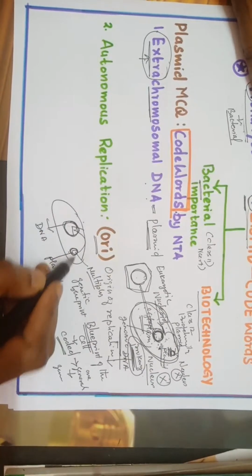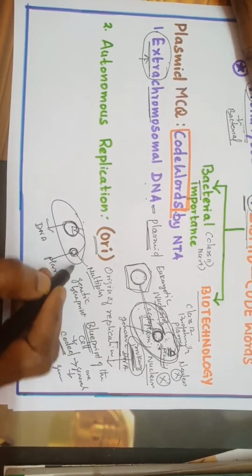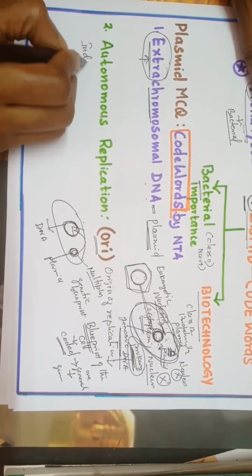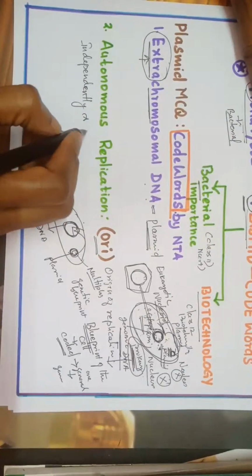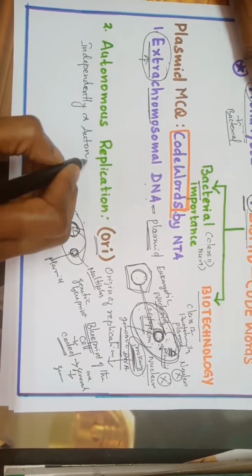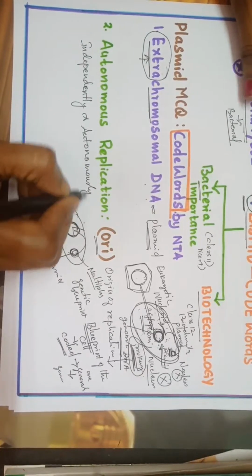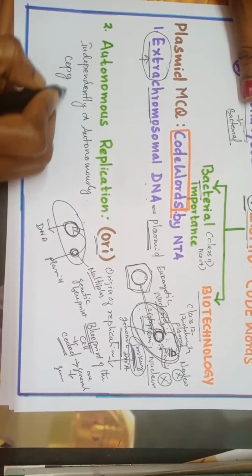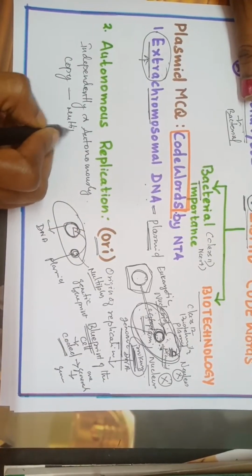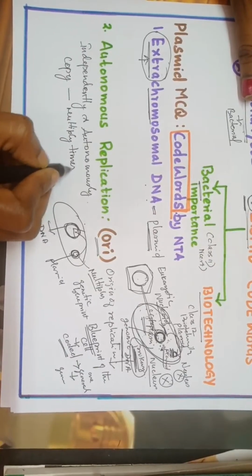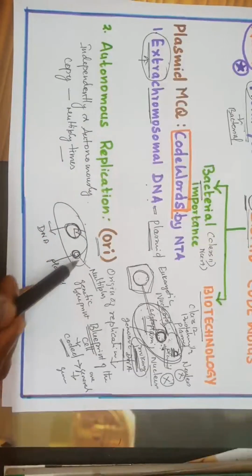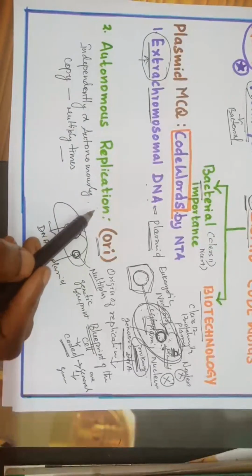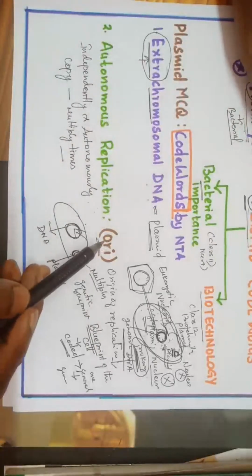It will multiply on its own, independently and autonomously. It can copy many times, that is multiply many times. So the second characteristic is autonomous replication. If you see the words autonomous replication in the sentence, look immediately for plasmid.